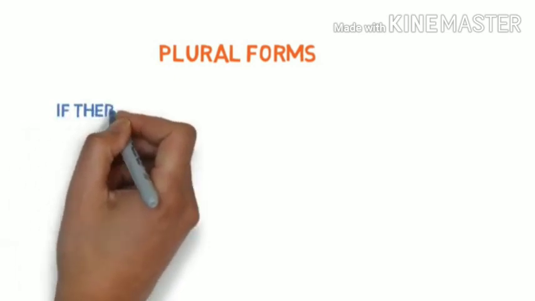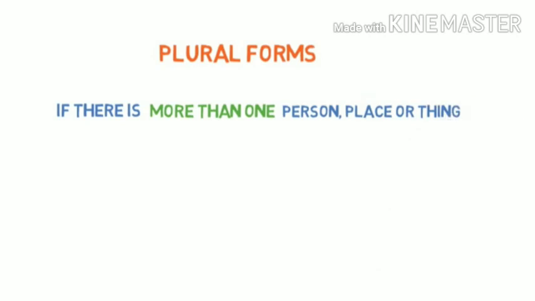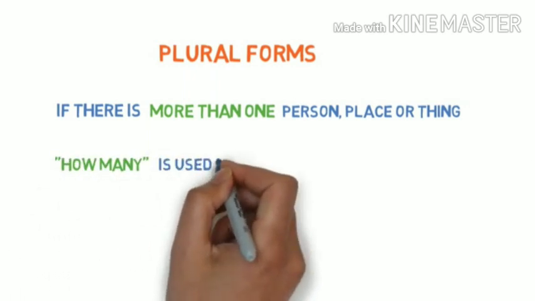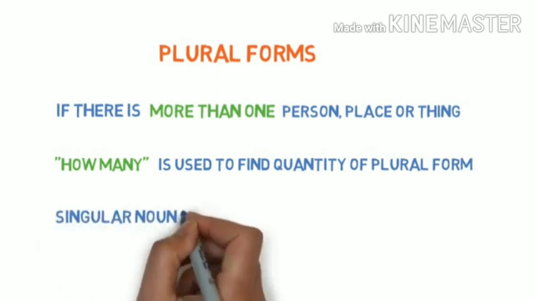Let's see the plural forms. If there is more than one person, place or thing involved, then we call them plural forms. How many is used to find the quantity of plural forms.